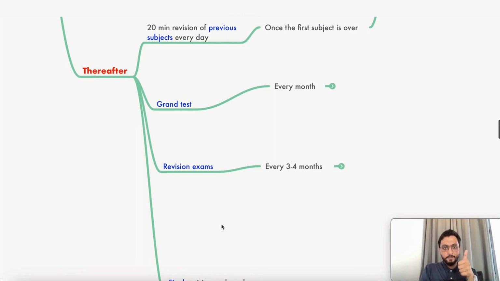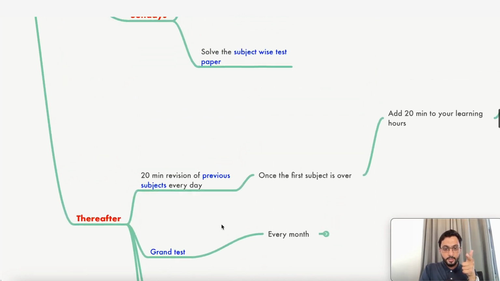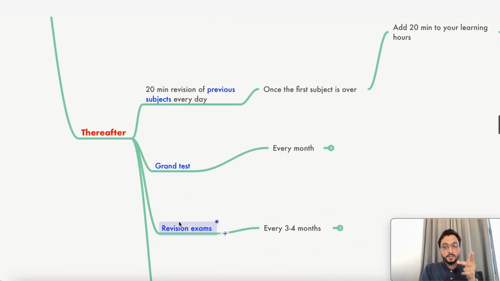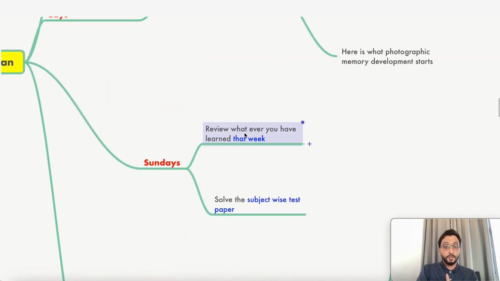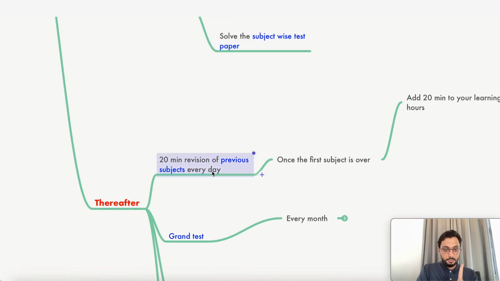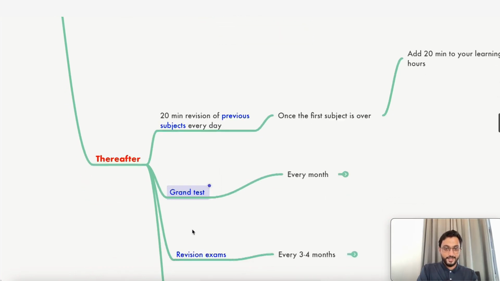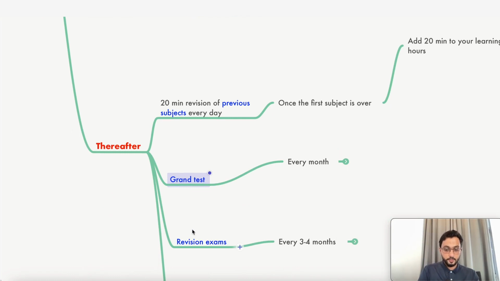So you're getting topic-wise test papers, subject-wise test papers every week, a grand test every month, and a revision exam every 3 to 4 months. It's like every alternate day you're going to get an exam. If you can't do the topic-wise test papers, I'm not too worried. But every week you should definitely attempt your subject-wise exam, and every month you should at least attempt your grand test. So in a month you should attempt a minimum of 5 test papers. Maximum you can do as many as you like, it's there on the app.